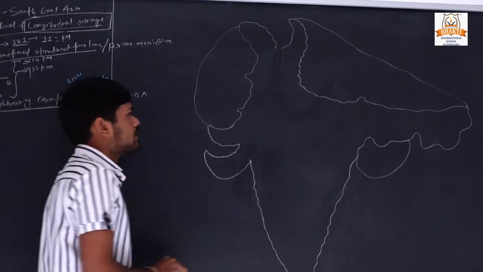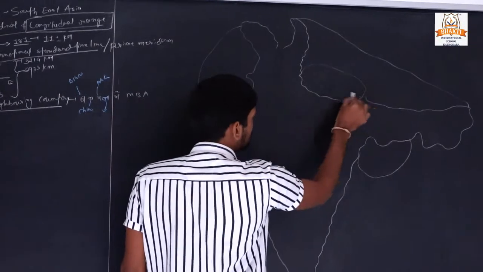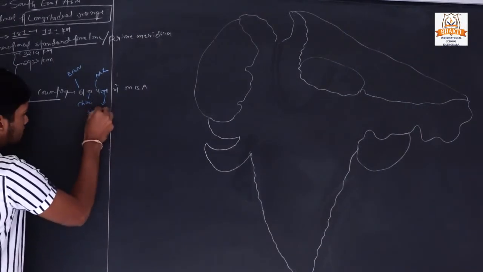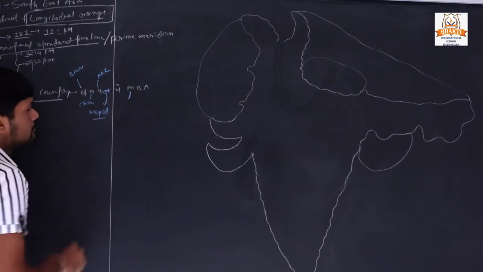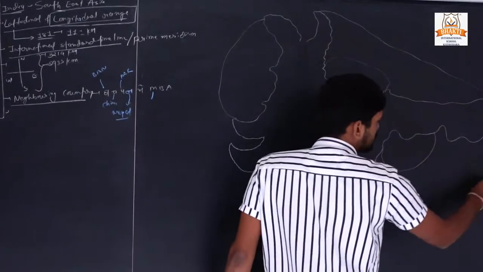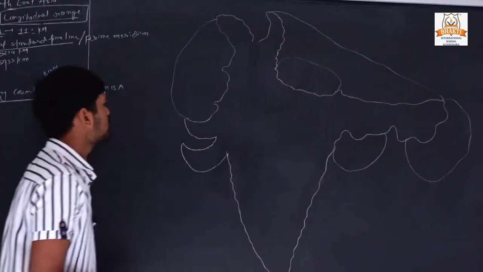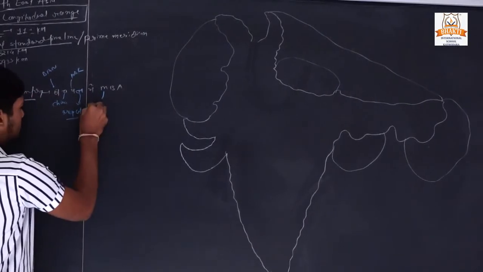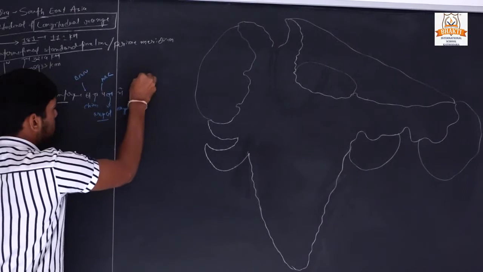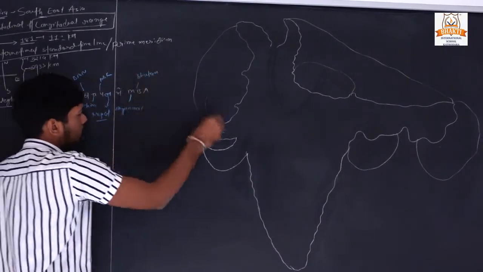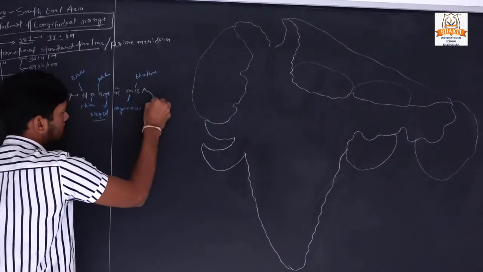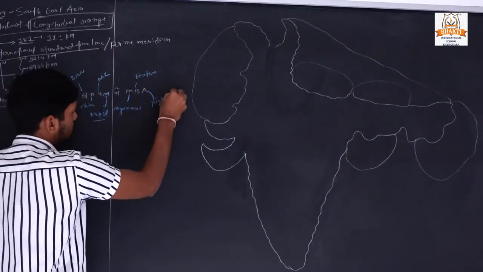N means Nepal, here is Nepal. M means Myanmar, this is Myanmar. B means Bhutan, and A means Afghanistan.